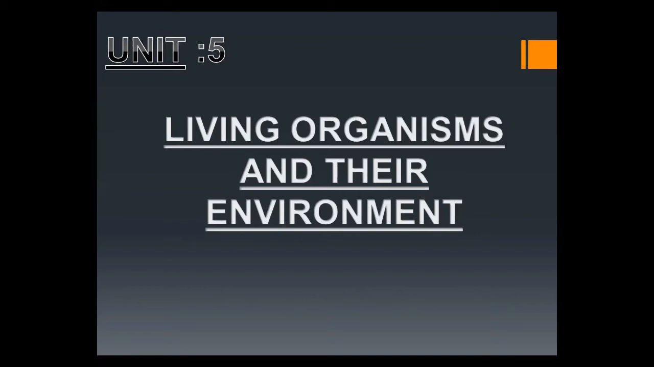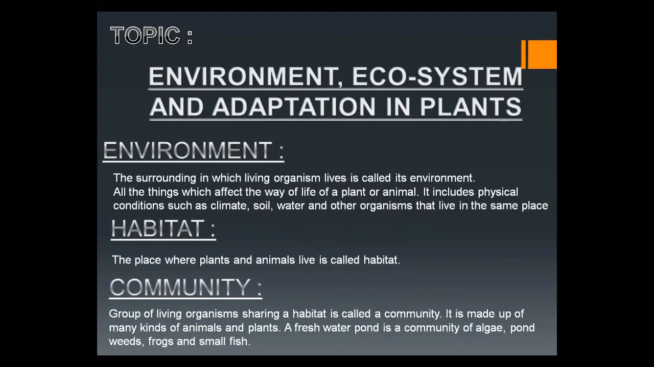You know, there are more than 1 million different kinds of animals and more than 350,000 different kinds of plants found on the earth. And they are present in the different places on the earth with different environment. But wait, what is environment? Firstly, we should know what is the environment. Actually, environment is the surrounding in which the living organism lives.